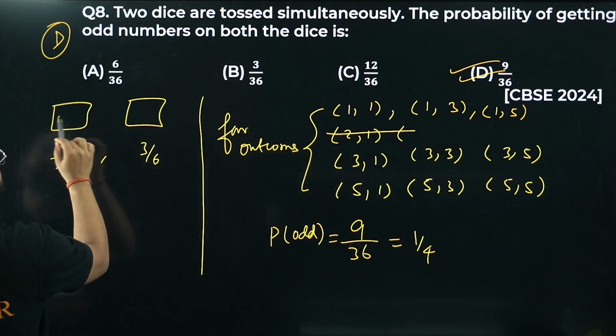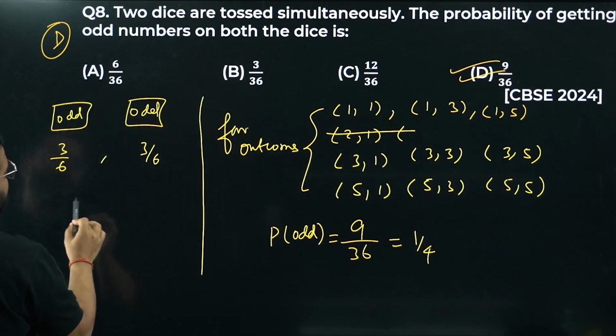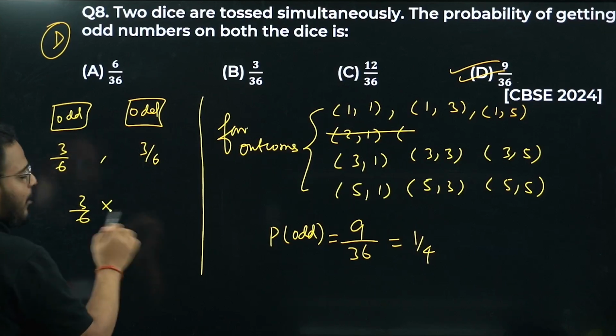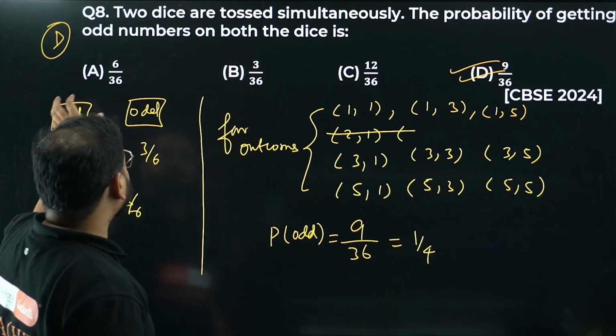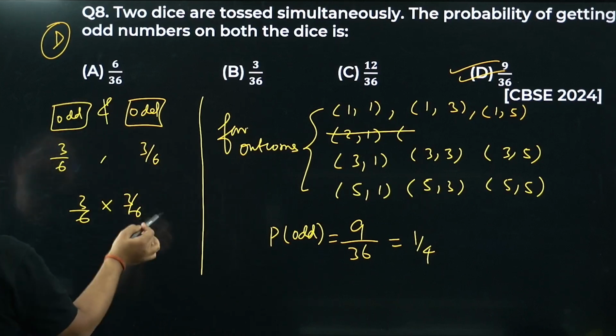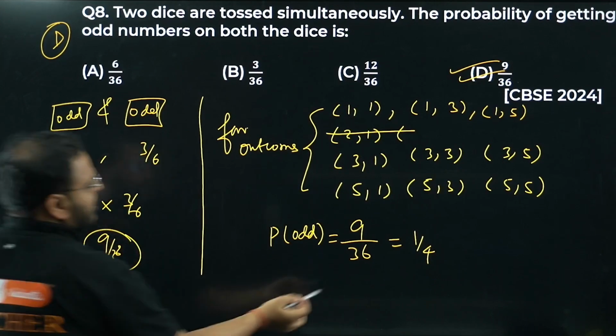This is for odd, right? Both of them have to be odd. So 3 by 6, 3 by 6. Multiply them. Both should come, no? Odd means multiplication. There is no or. This is an and condition. Means this also should come and this also should come. So multiplication. What is the answer? 9 by 36. Same thing I got over here.